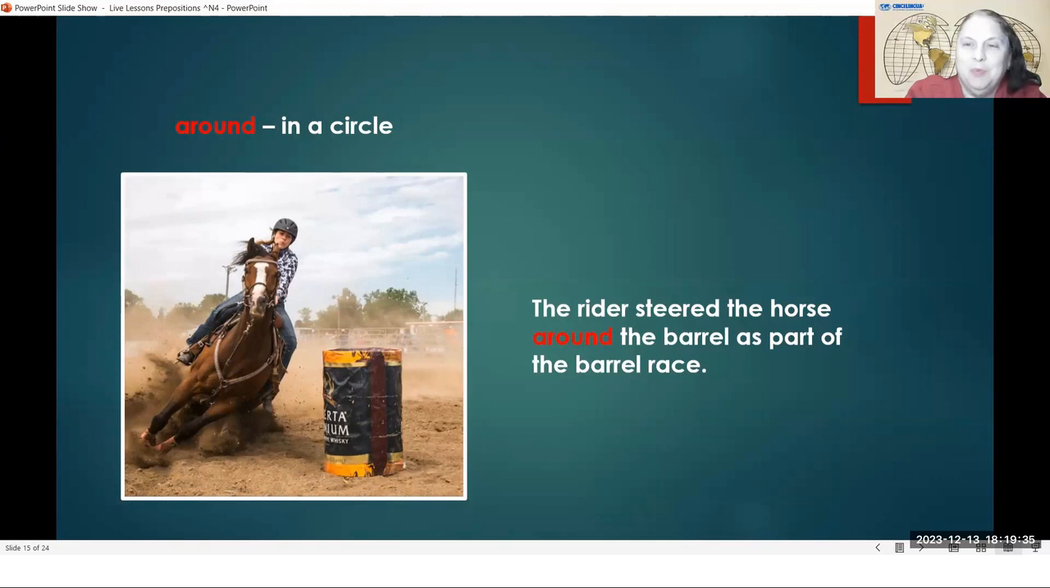And if they miss one of the barrels and they don't go around the barrel, then they are disqualified from the race. They are not allowed to finish the race because they did not follow the rules. The rules of the barrel race, you must go around. You must go in a circle. You go on the outside and then around back towards the inside. And then you go to the next barrel.